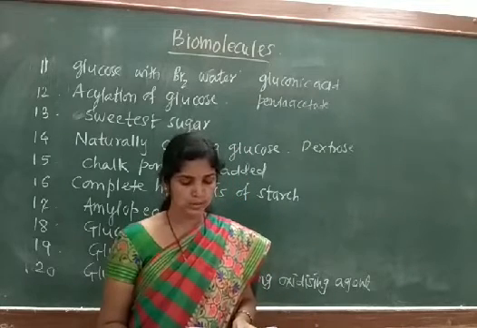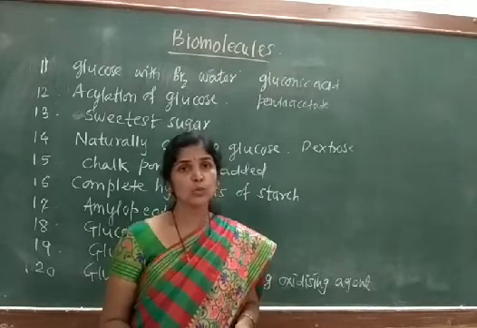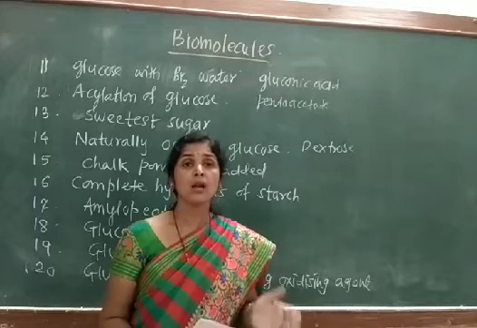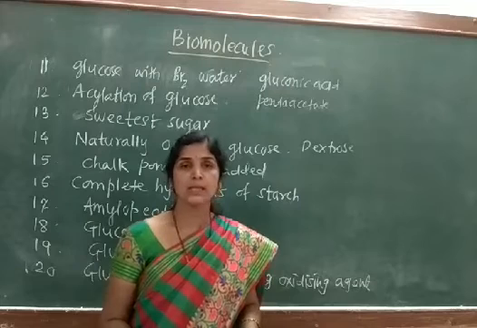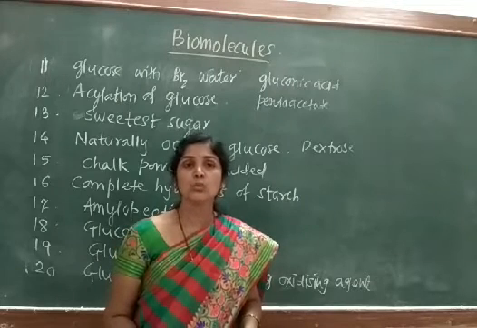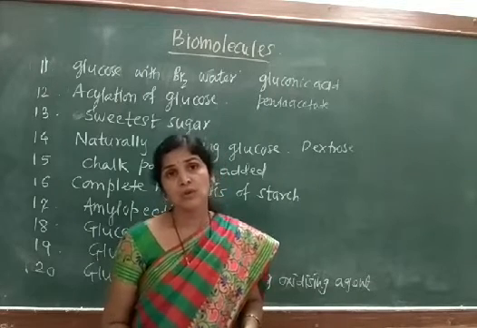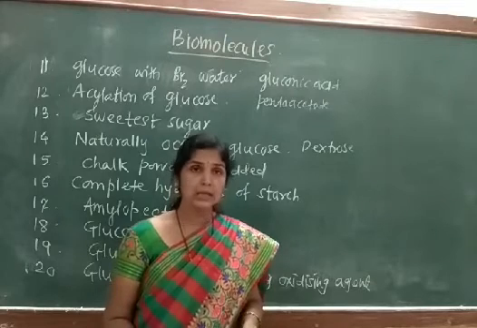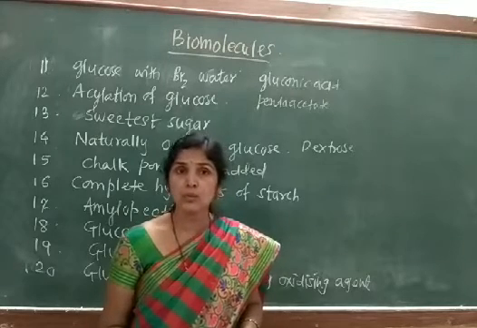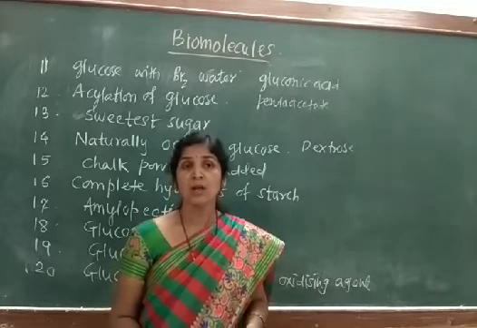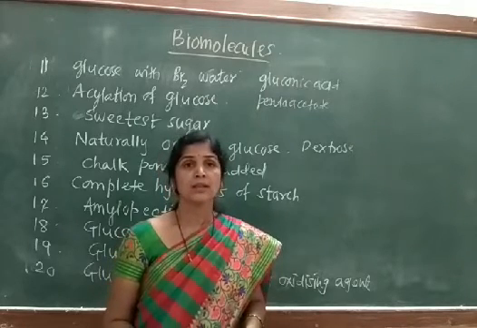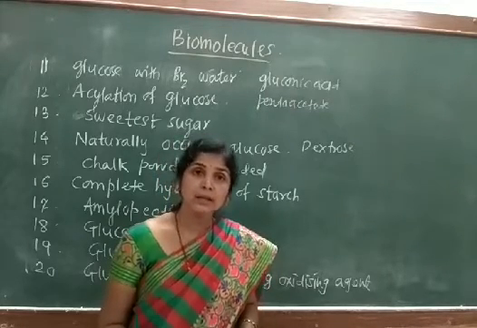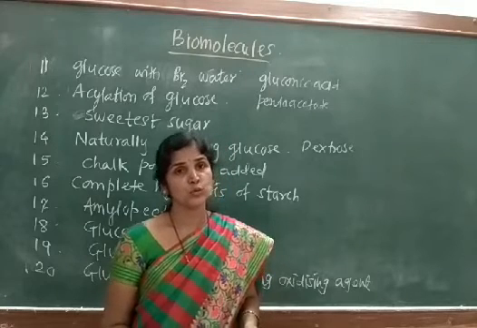So, on hydrolysis we are getting only glucose, and that also alpha D glucose molecules. Now keep this in mind. The structure of starch contains alpha D glucopyranose molecules, whereas in case of cellulose, they are beta D glucopyranose molecules.